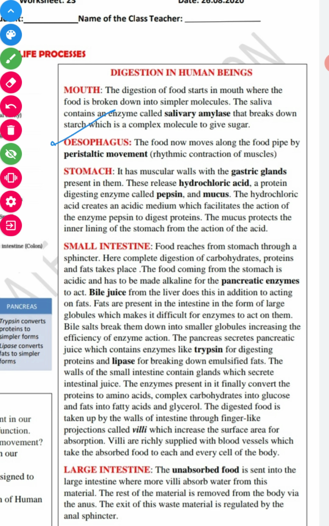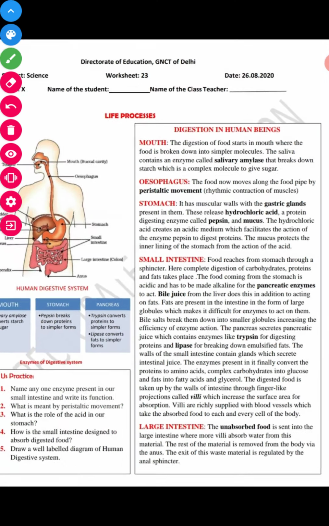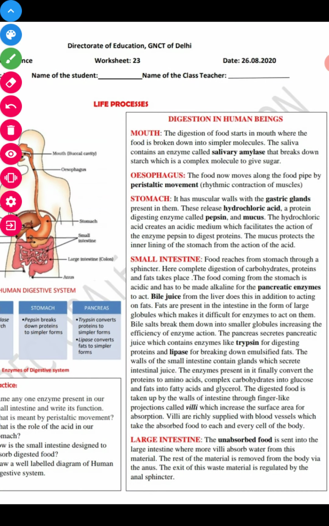Second, we have the esophagus. This is the esophagus or food pipe. The esophagus helps the food move from the mouth to the stomach with the help of peristaltic movements.